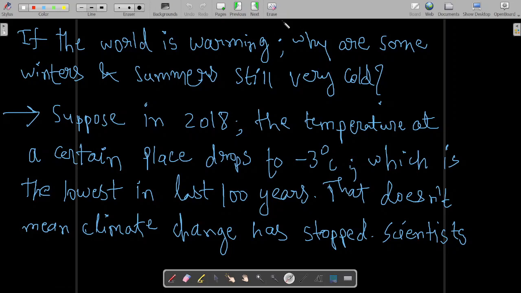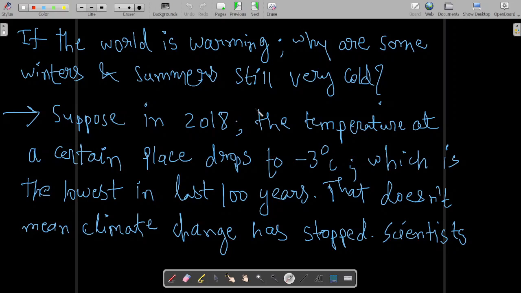If the world is warming, why are some winters and summers still very cold? Let us understand this. Suppose in 2018, the temperature at a certain place drops to -3 degrees Celsius. In Maharashtra the temperature never goes to -3 degrees, it does not even go to 1-2 degrees. I am just taking one random example, some random place.